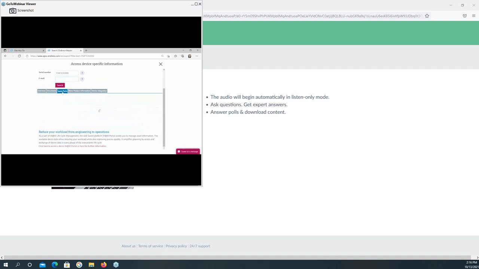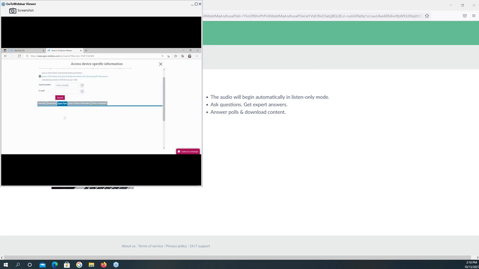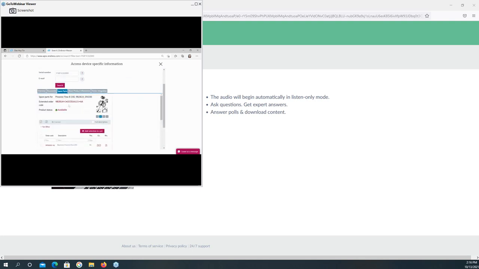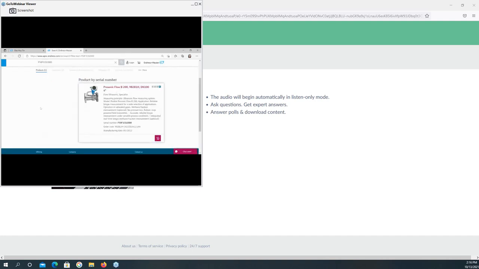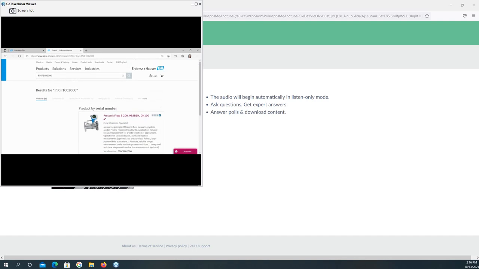Okay, and here you also choose the spare parts field to see the spare parts list of this device. You can click here to see the detail, the picture of the device, and the part here. The number here shows you the part number of the device itself. When you close this tab, you can go back to this one.